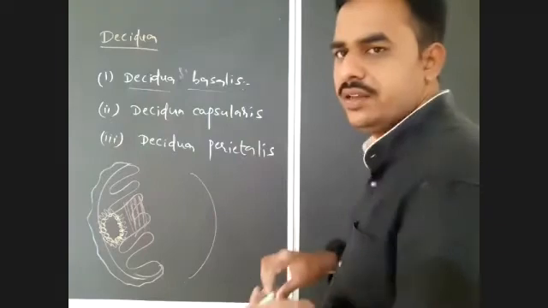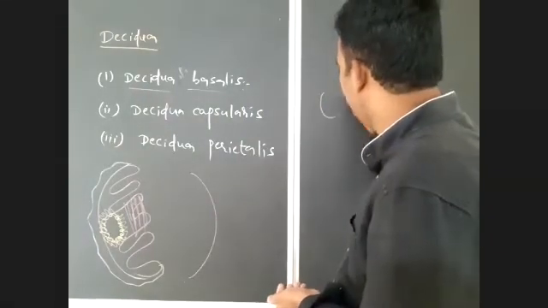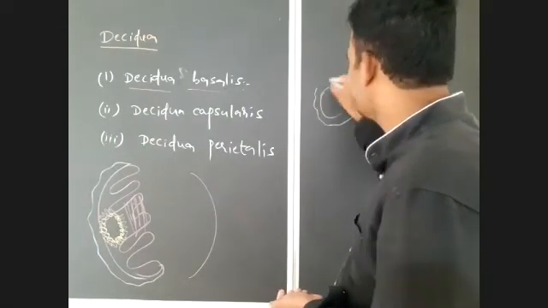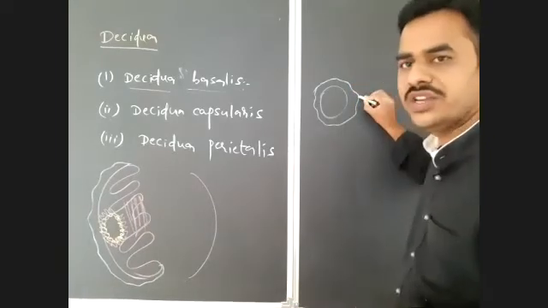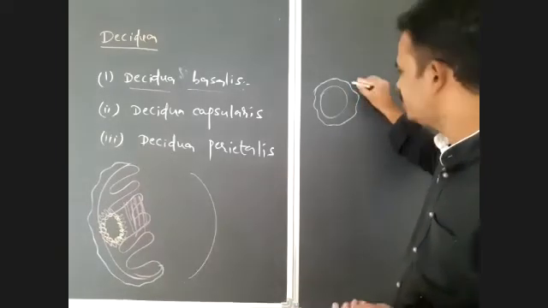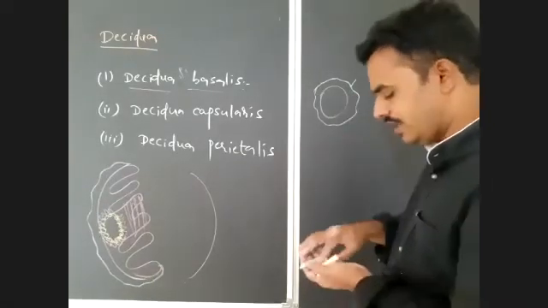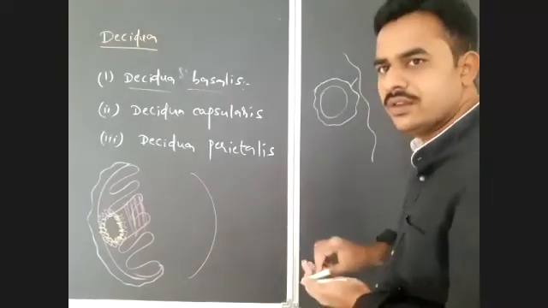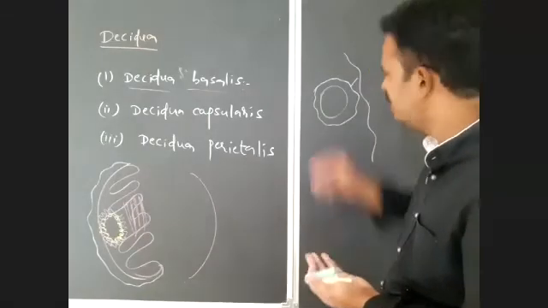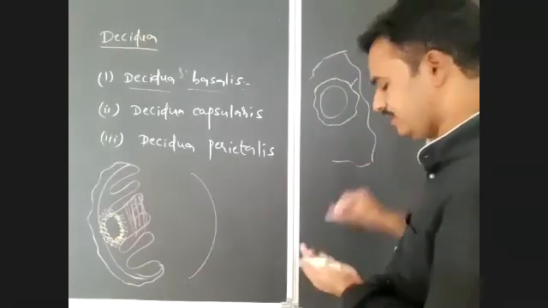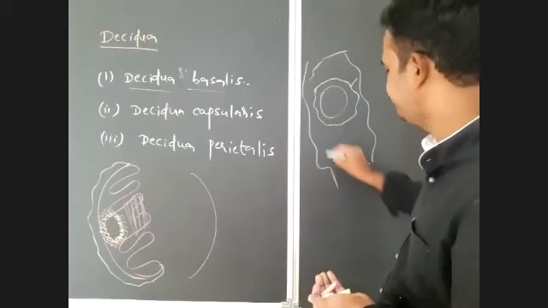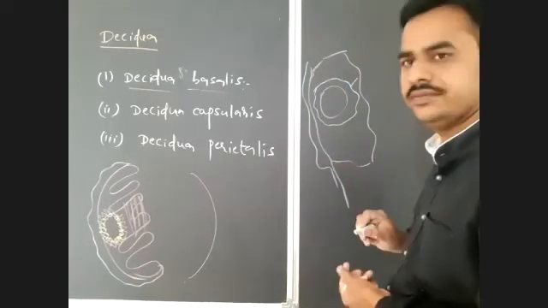See, actually, there is formation of an extra embryonic layer like this around the trophoblast. This is known as chorion. We will discuss this later. This is chorion, and here is endometrium, and here myometrium is there. Observe carefully.